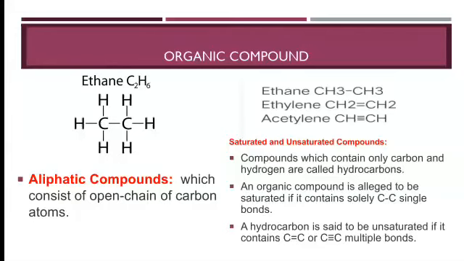Take the examples of unsaturated compounds, ethylene and acetylene. You can see the structure of ethylene, which has a double bond, and acetylene, which has a triple bond.